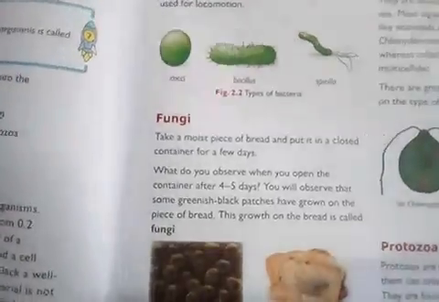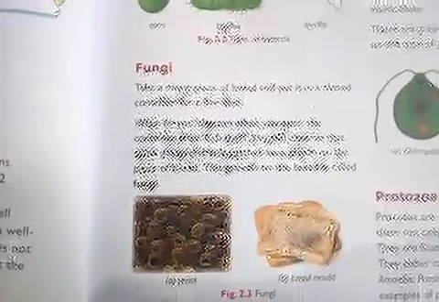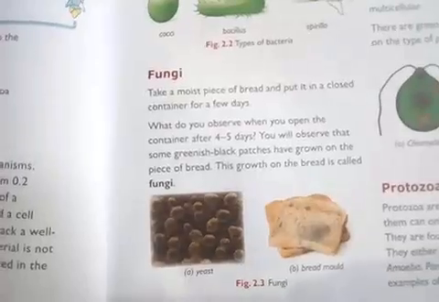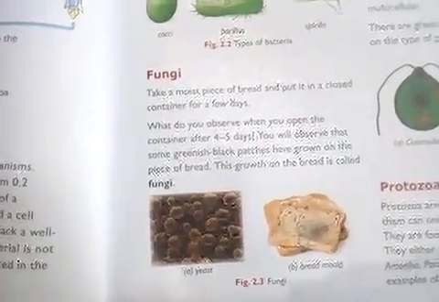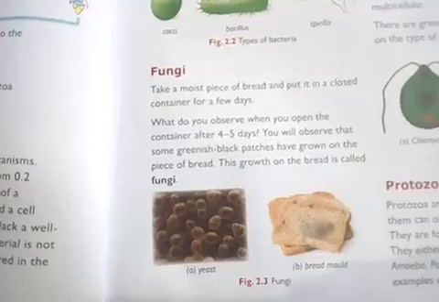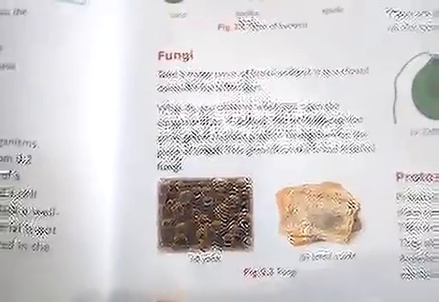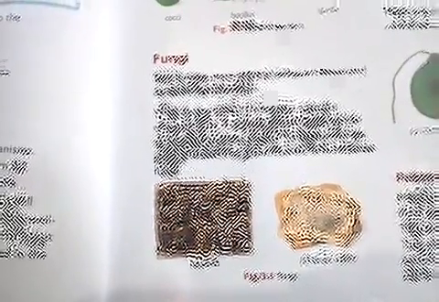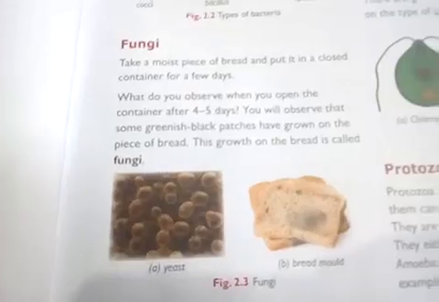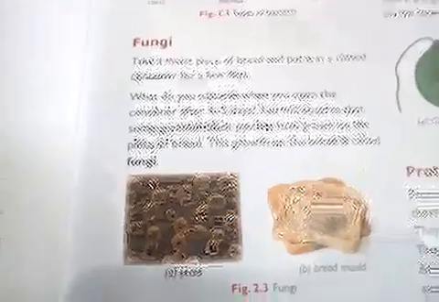Then we have fungi. Now this is a very common microorganism which you have observed. Suppose for breakfast you are bringing bread, and after having some bread you keep the leftover inside the package, and suppose the packaging of the bread is not done properly, after 4 to 5 days you might observe some brown or greenish structure at the top of the bread, as you can see out here.